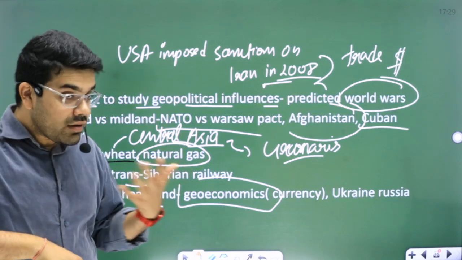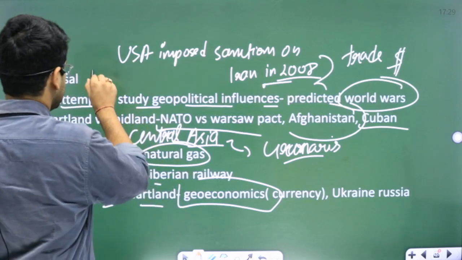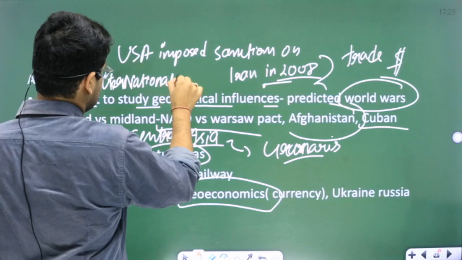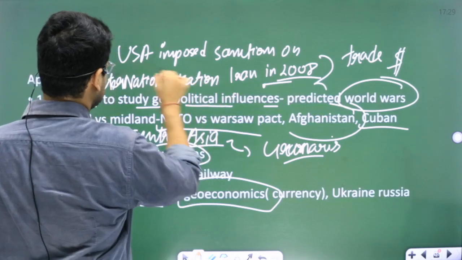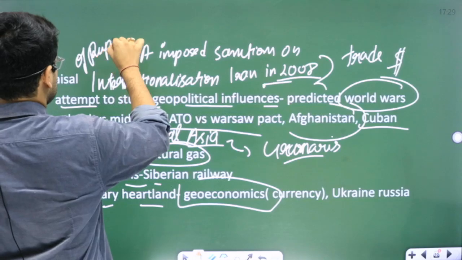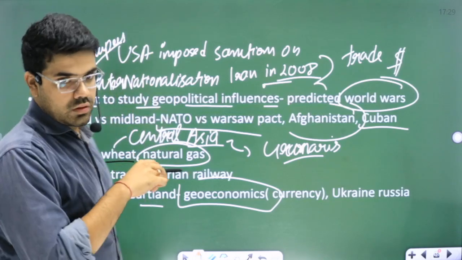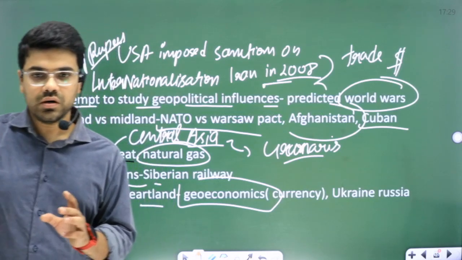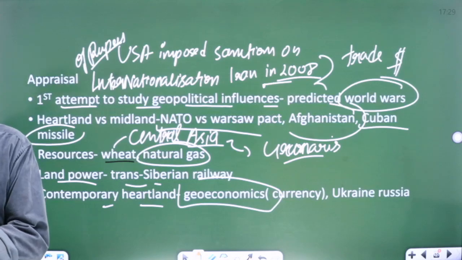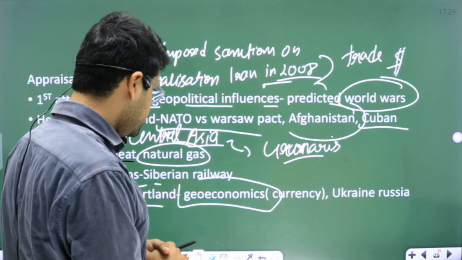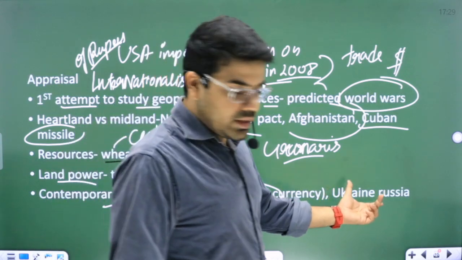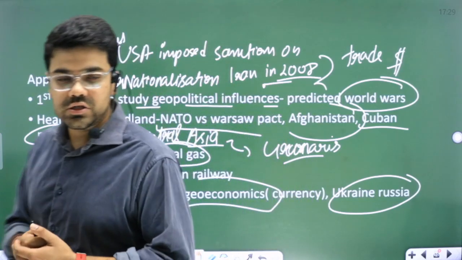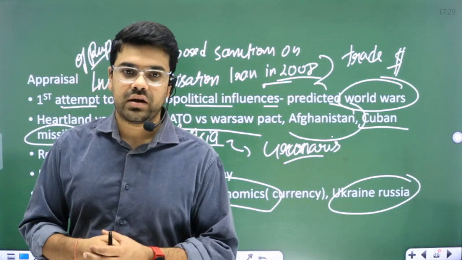So why are we so keen to push towards the internationalization of the rupee? Why are we doing so? Because we want to reduce our dependence on Iran. All right. Again, the contemporary relevance is the Russia-Ukraine war. The war is directly fought in the regions of Heartland. So again, it's a direct relevance.